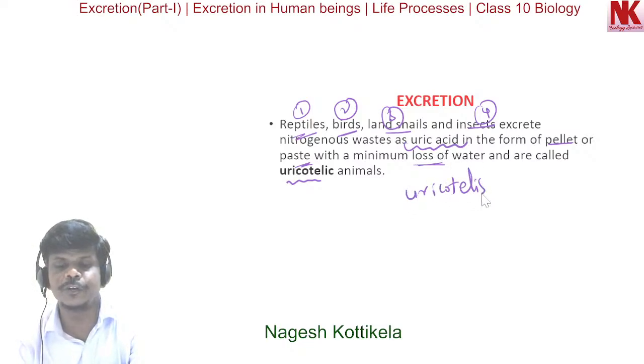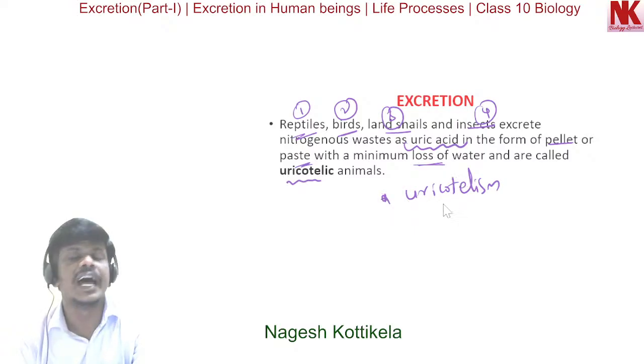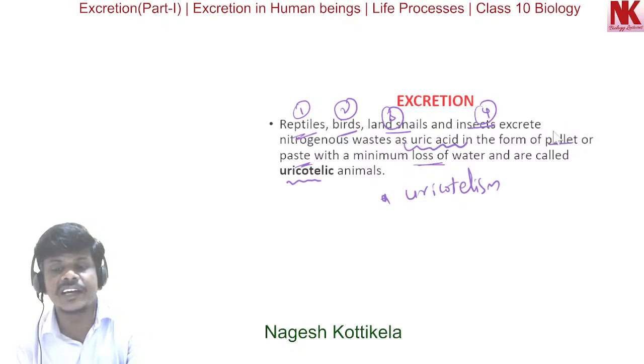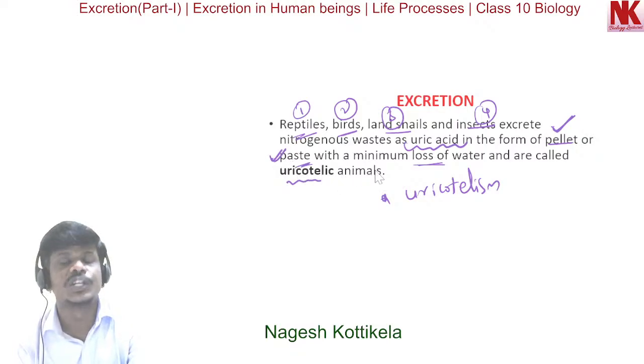The mechanism is uricotelism, and the excretory product here is uric acid. Reptiles, birds, land snails, and insects excrete uric acid either in the form of pellet or paste with a minimum loss of water.